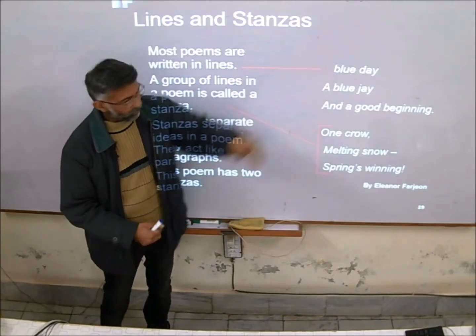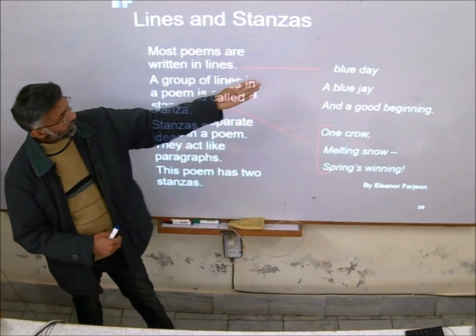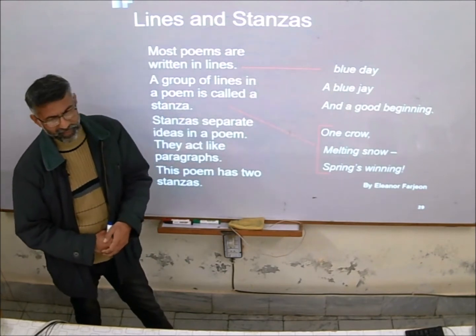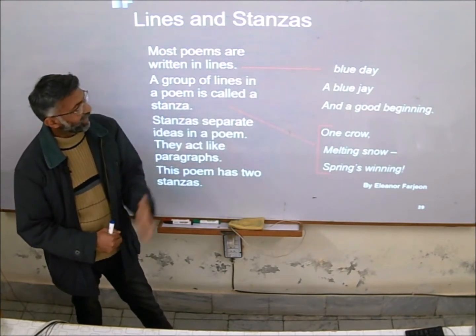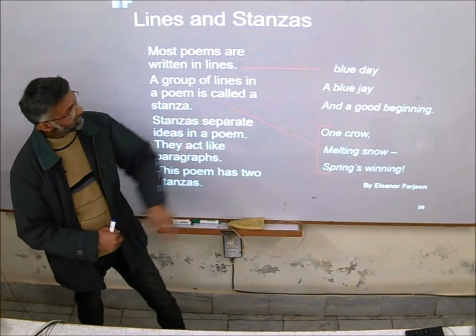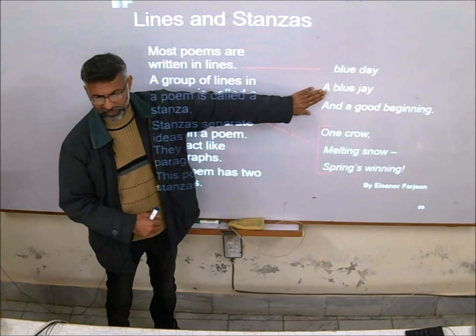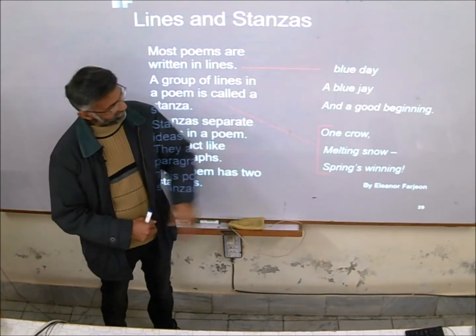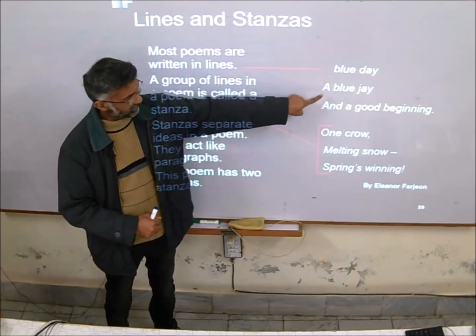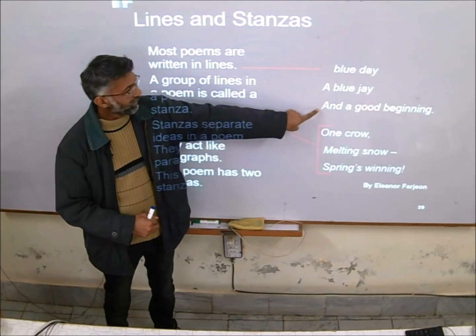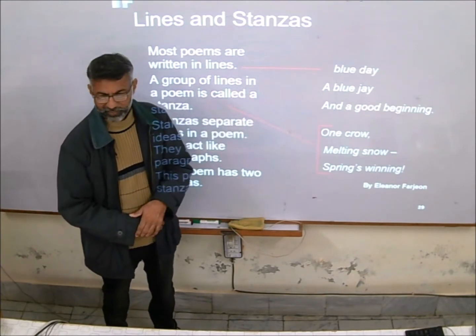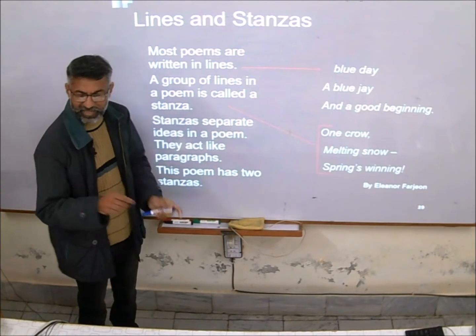This is a small poem. Have a look at it. Blue day, a blue jay, and a good beginning. See, one crow, melting snow, spring's winning. How many lines are there? Two. This is line number one. This is line number two. And a good beginning, line number three.